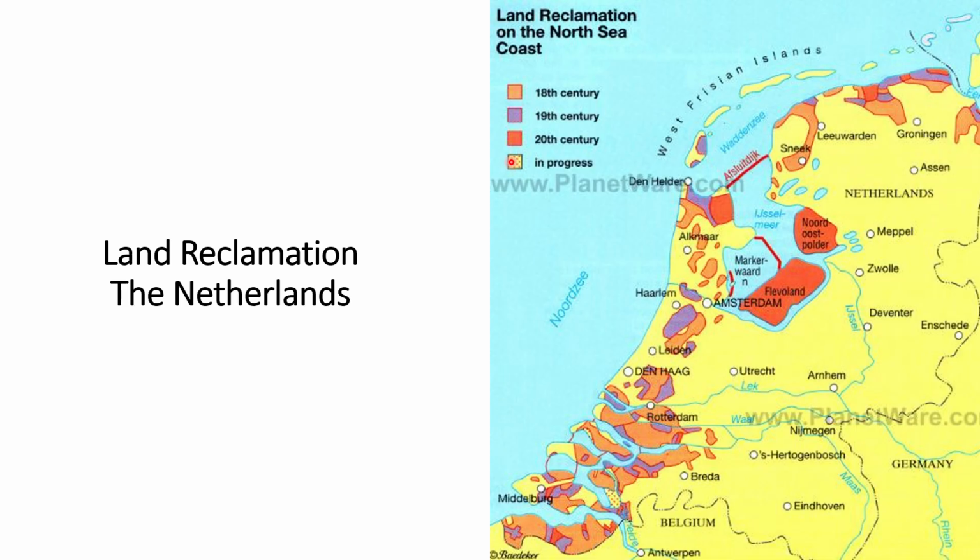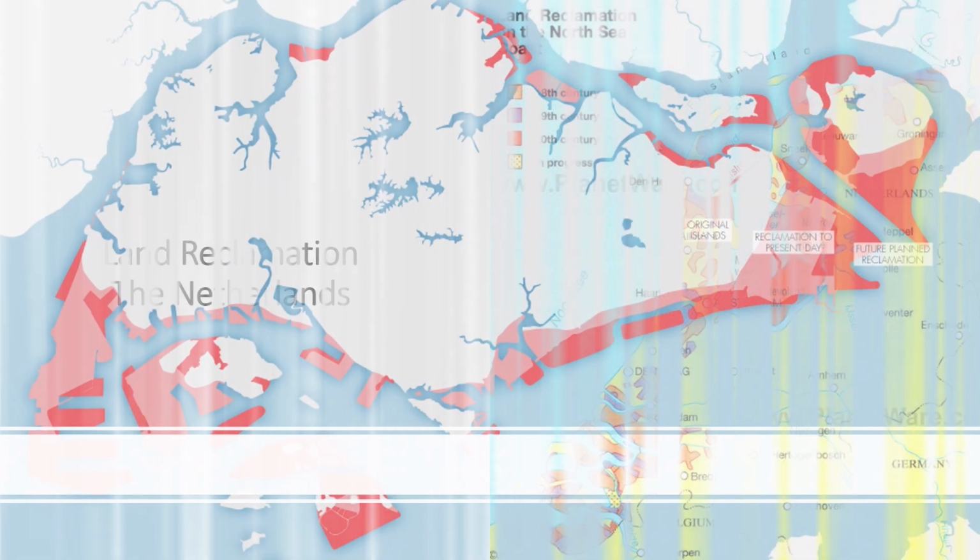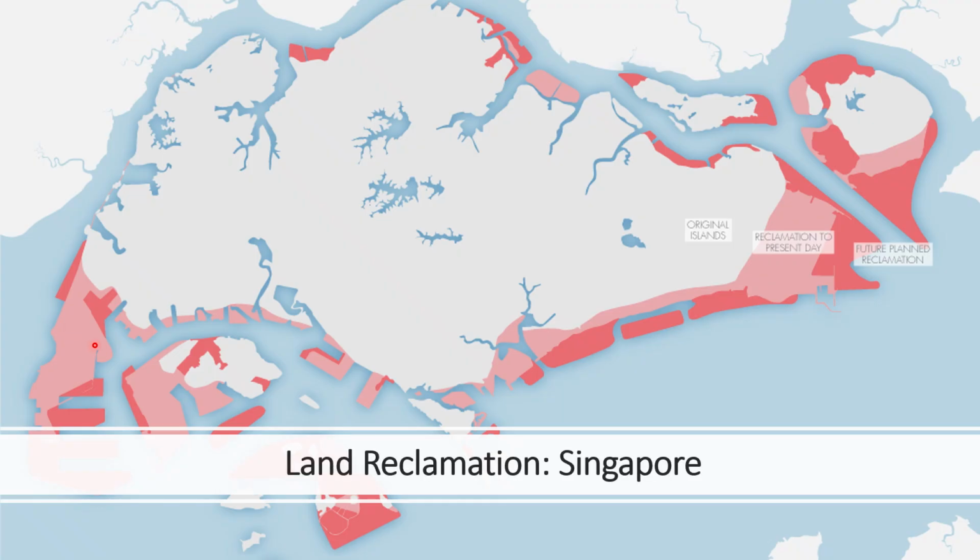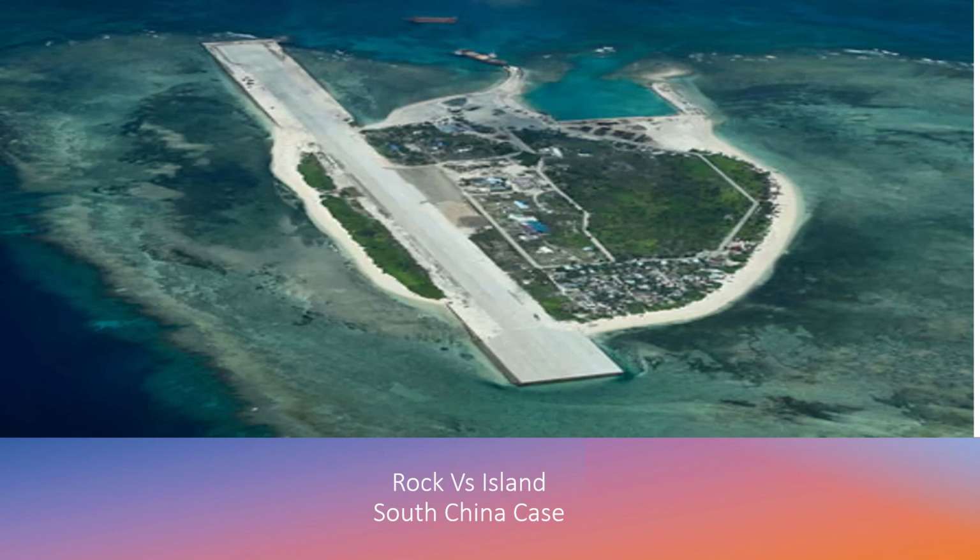And this is the color of the 20th century. So you see this whole area of the Netherlands has been reclaimed, and they have pushed their maritime boundary seaward, right? I can give another example of Singapore. You see this whole area has been reclaimed, right? Singapore has done it for the last 50 years, and they are continuously reclaiming land.